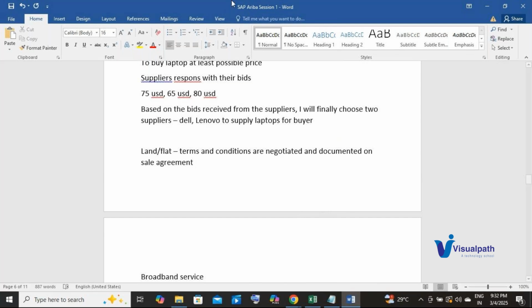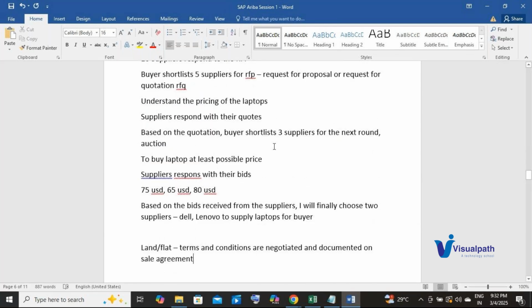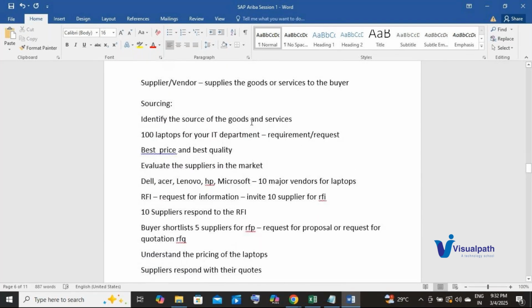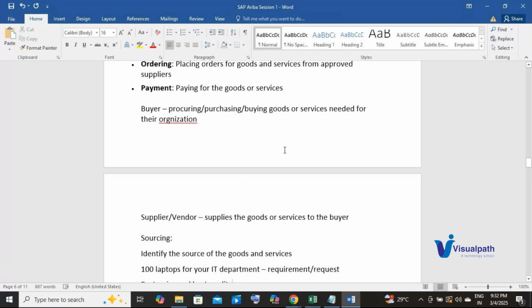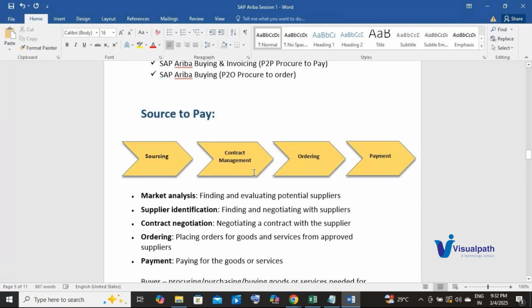Now similarly, when I have to purchase something from a supplier, for example here 100 laptops, I am going to purchase it for the organization. Here let's say Maruti is the organization. Now I will want to make sure that there are certain terms and conditions established with the supplier, and even the supplier wants me to adhere to their terms and conditions.